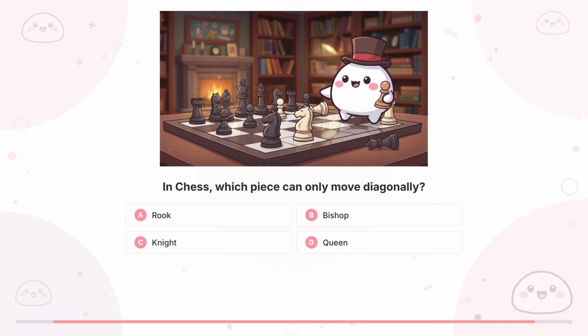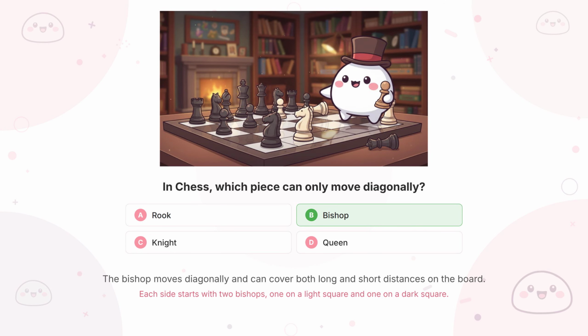Question 14. In chess, which piece can only move diagonally? That's right. The answer is B. Bishop.